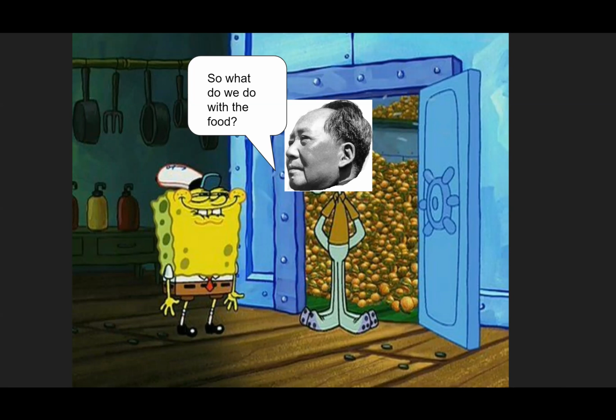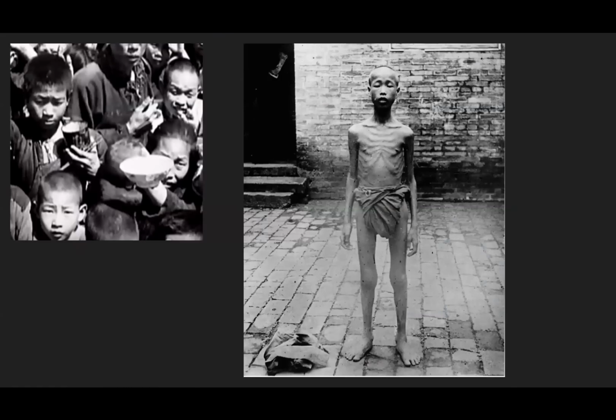Not necessarily that there wasn't enough, but that it just wasn't distributed properly. But whatever the case, the Chinese famine leads to the deaths of about 30 to 40 million people. Even though it was unintentional, Mao Zedong is responsible for one of the largest numbers of deaths in human history.